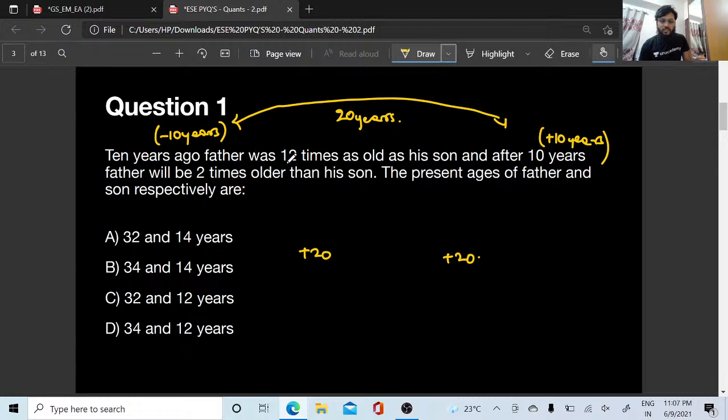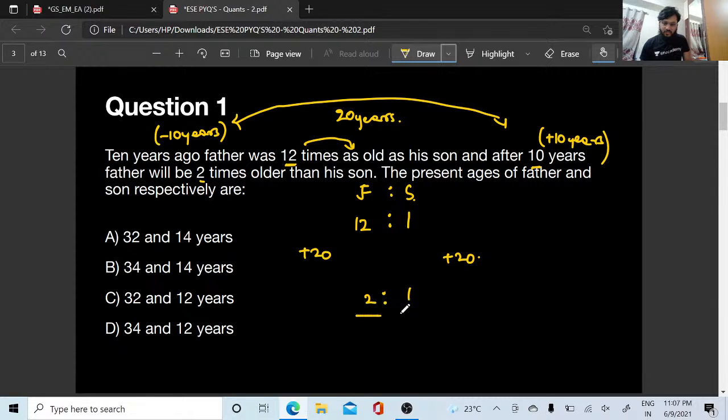Now father was 12 times as old as his son. So let us write father is to son as 12 times as old as his son. So if son was 1, father would be 12. Similarly, after 10 years, father will be 2 times older than his son. After 10 years, so this plus 10, 2 times older than his son. So son is 1 and father is going to be 2.